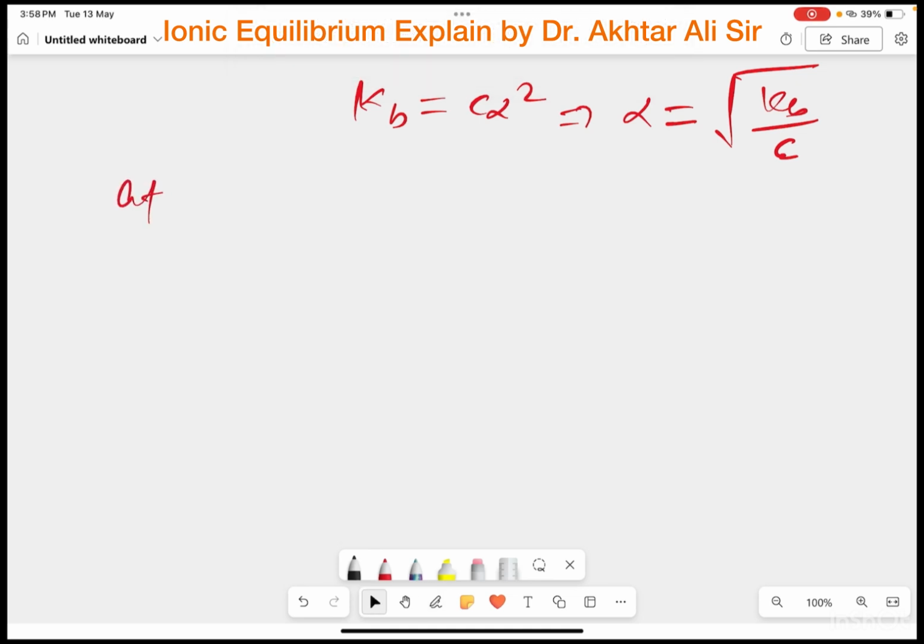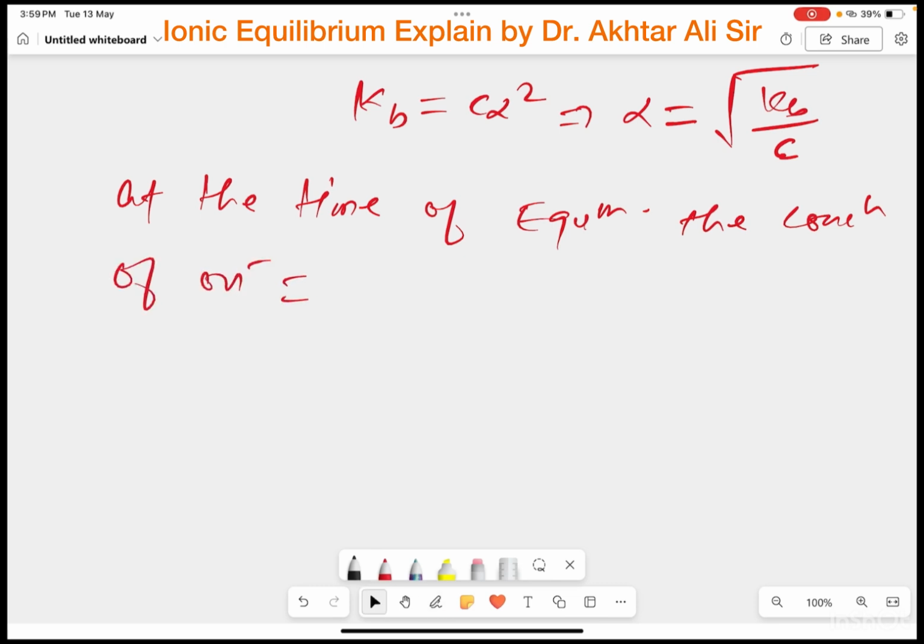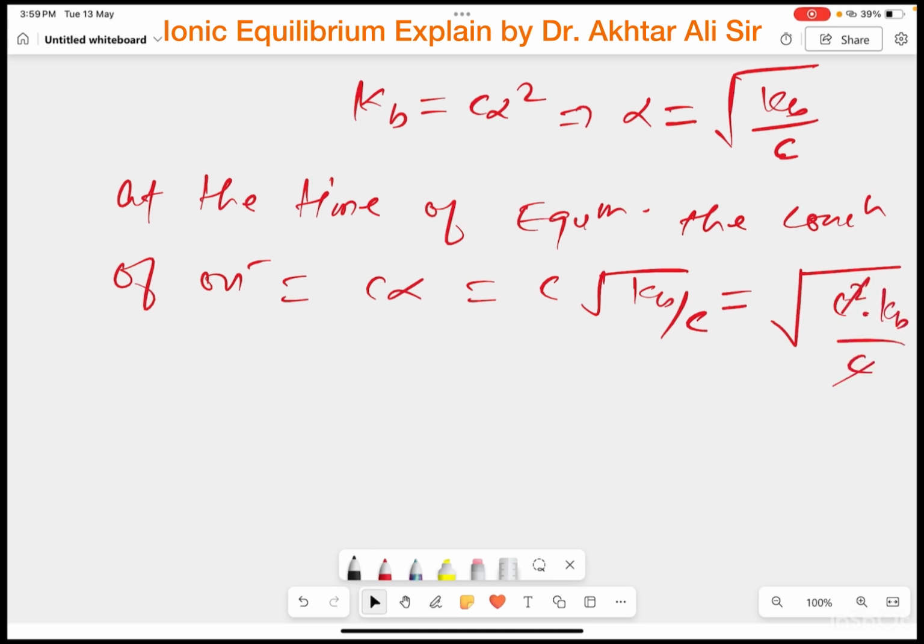At the time of equilibrium, the concentration of OH ion will be equal to C alpha, and the value of alpha is simply under root Kb by C. This C is taken inside the root, so it becomes C square times Kb upon C. One C is cancelled, and now the value of OH minus will be equal to under root Kb C.